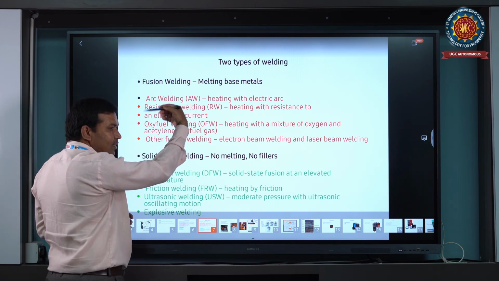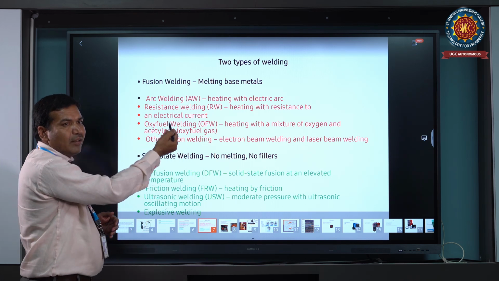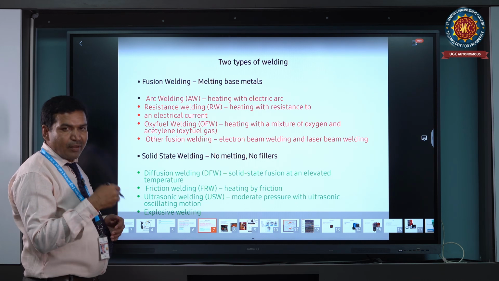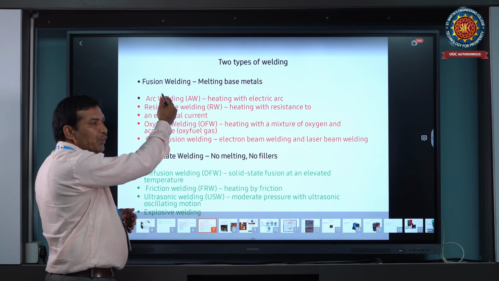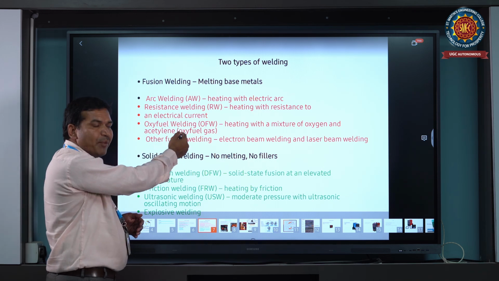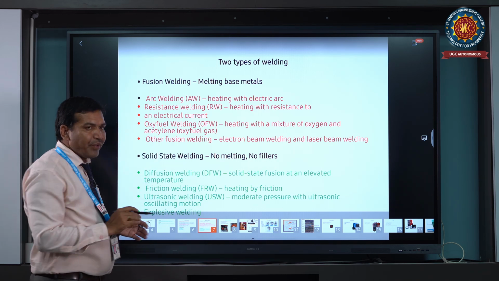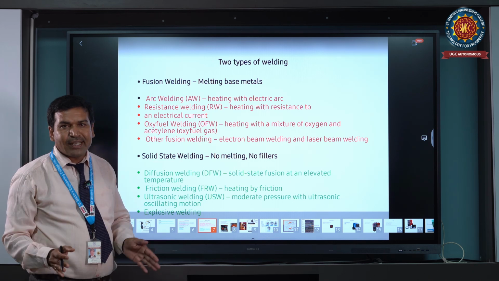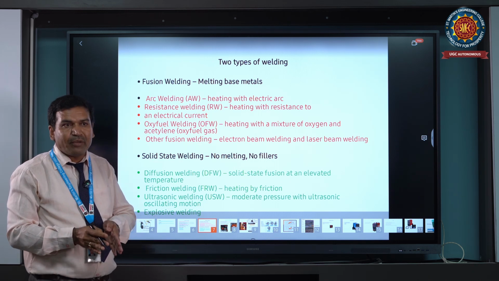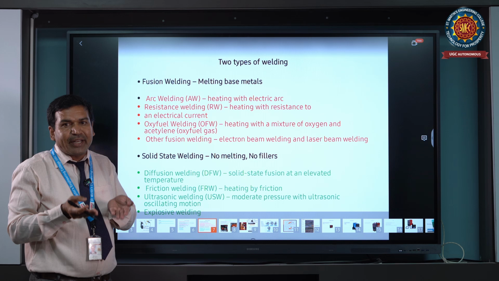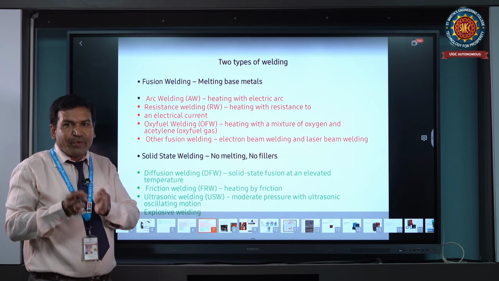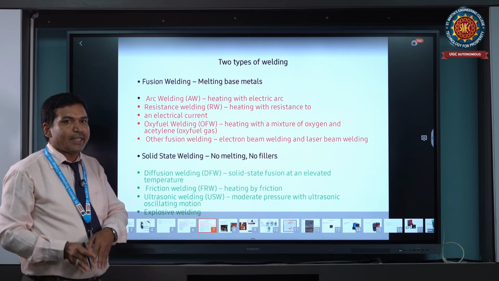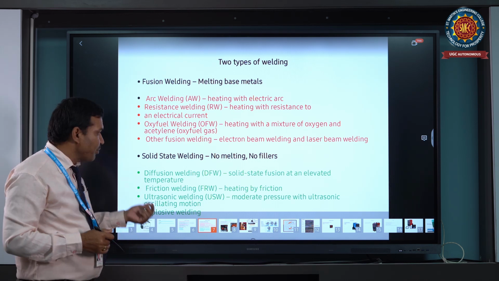Here, filler material is used externally. It may be copper, brass, or stainless steel filler material, added for joining the two or more elements. And the second one is without filler material: whatever the base metal is, it is joined by heating the edges to the melting point and joining, then cooling to room temperature. Both edges are joined. It is a solid state welding process.